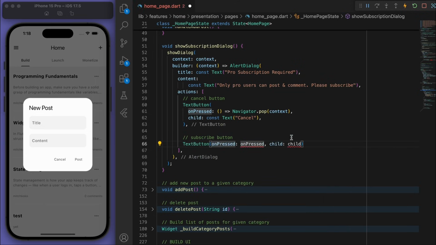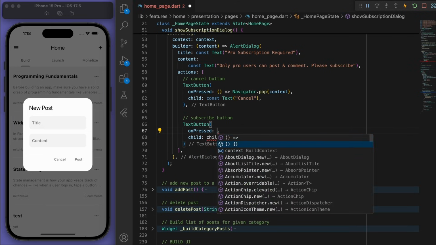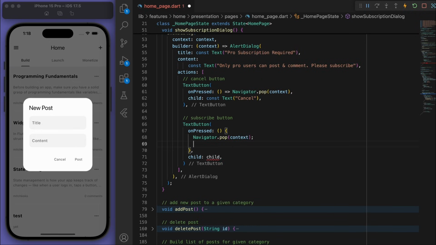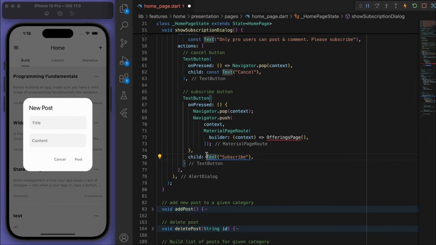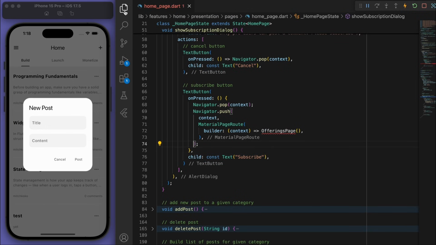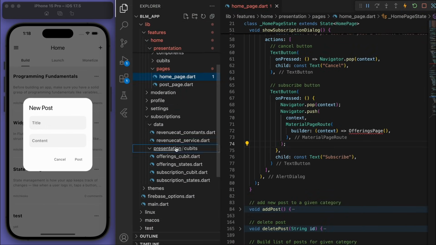Now, when I subscribe, what I want to do is just pop the current dialog, of course, but then let's also navigate to the offerings page, which we haven't created yet. So let's create that now.